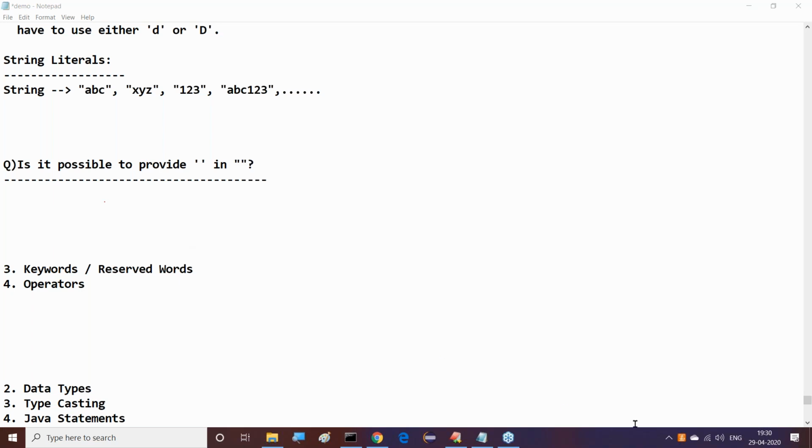And I'll go for some other topic. Difference between int and char. Char is character representation, and integer is which one? Numbers representation. That's the main difference here. Apart from that, we're not getting any other difference.